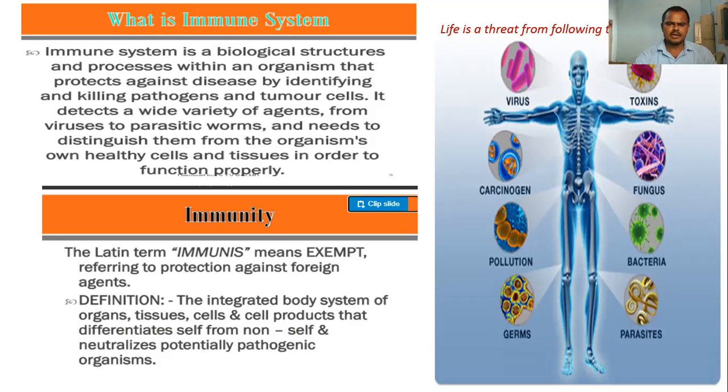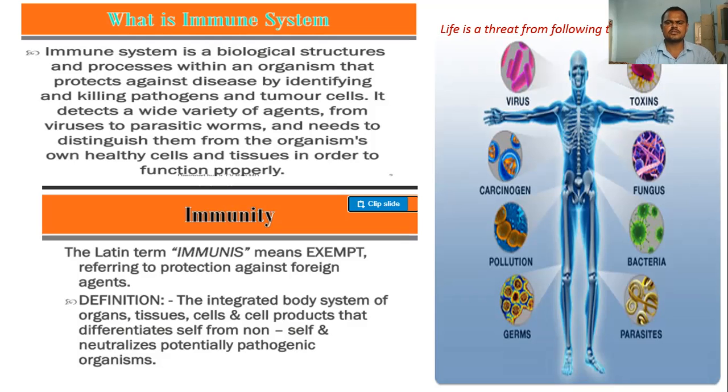The immune system is not an organ. It is made up of biological structures. What we call biological structures are tissues, organs, and cells and cell products. The combination of these things forms the immune system.